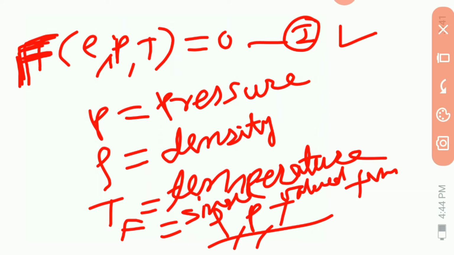The exact nature of the function F is, in general, very complicated and varies from fluid to fluid. For a perfect gas or an ideal gas, the equation of state is given by P is equal to rho RT.